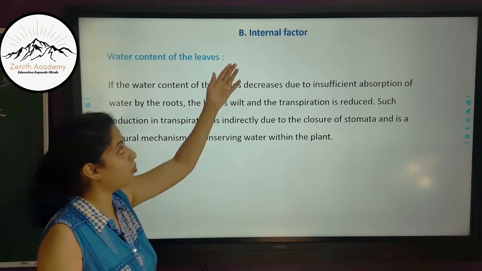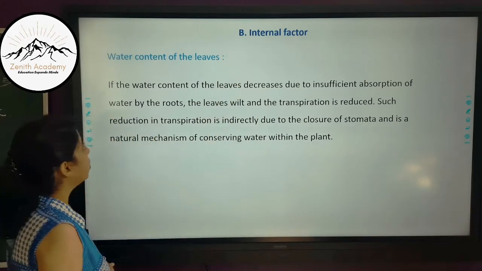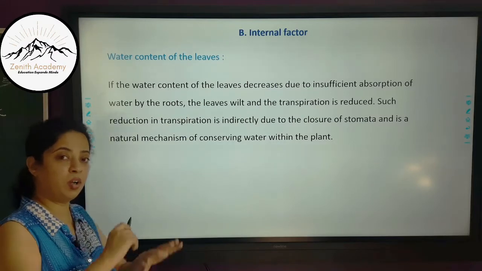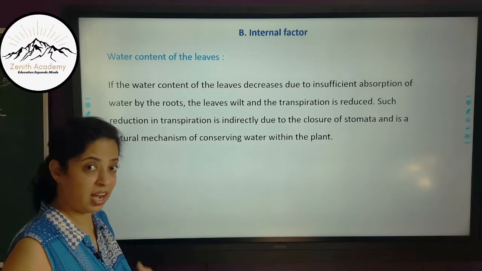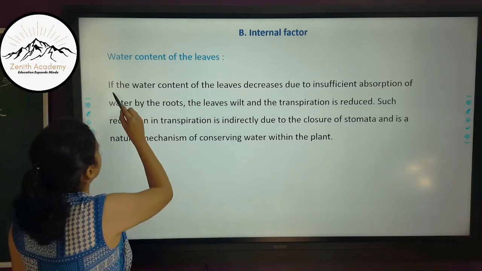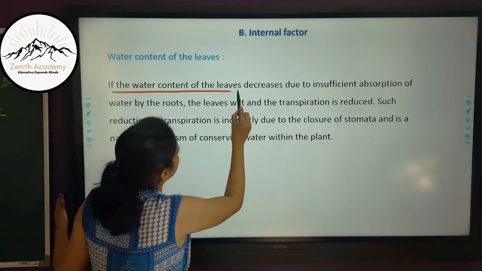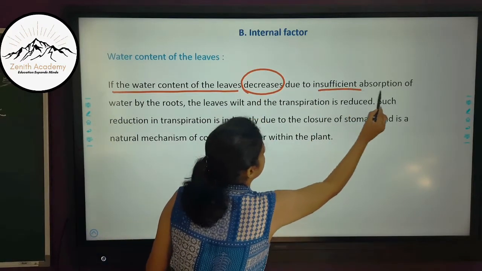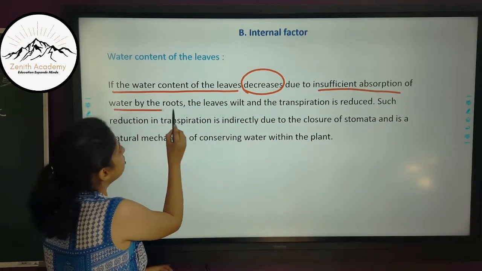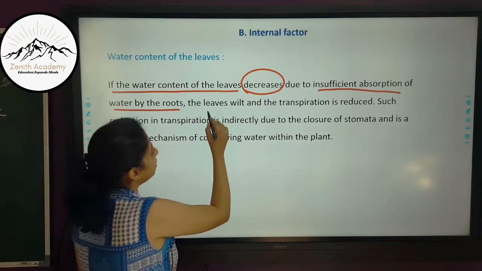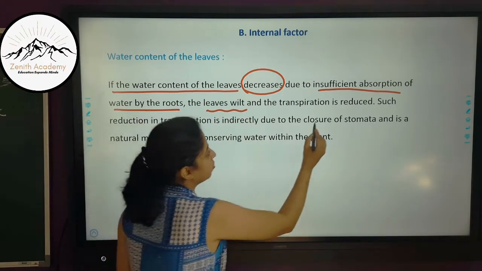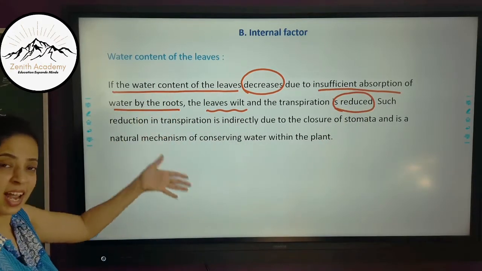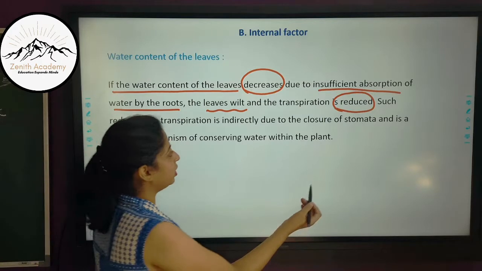Now we will study an internal factor. The internal factor is the water content of the leaves. It does not depend on any external factor, but on the water content inside the leaves. So if the water content of the leaves decreases, maybe due to insufficient absorption of water by the roots, what will happen? The leaves will wilt and the transpiration is reduced. If water inside is less, obviously it will come out less.